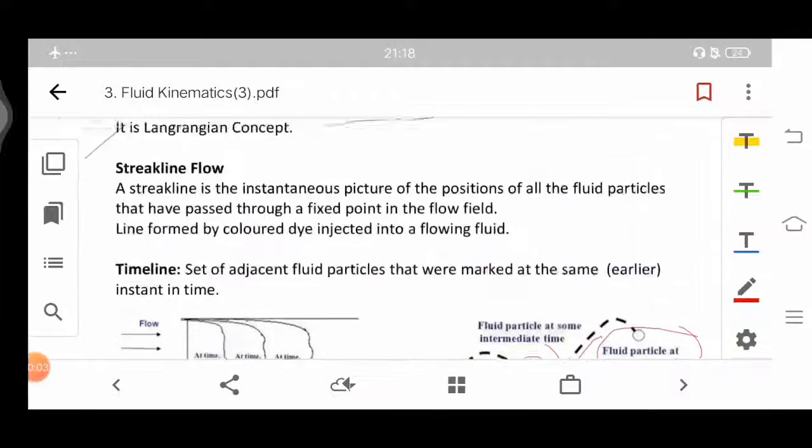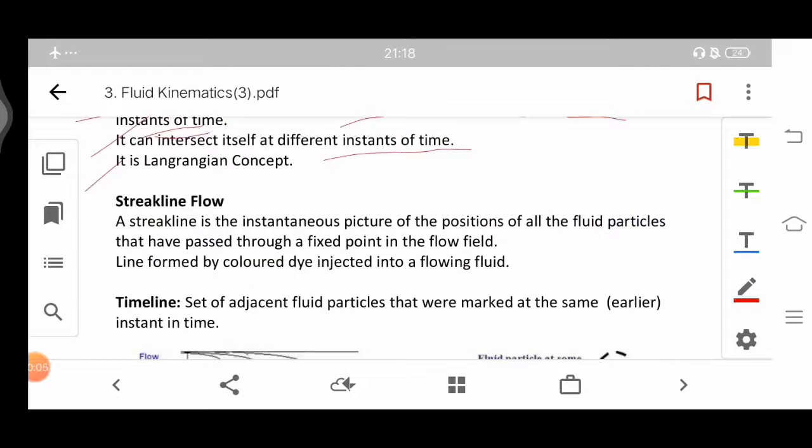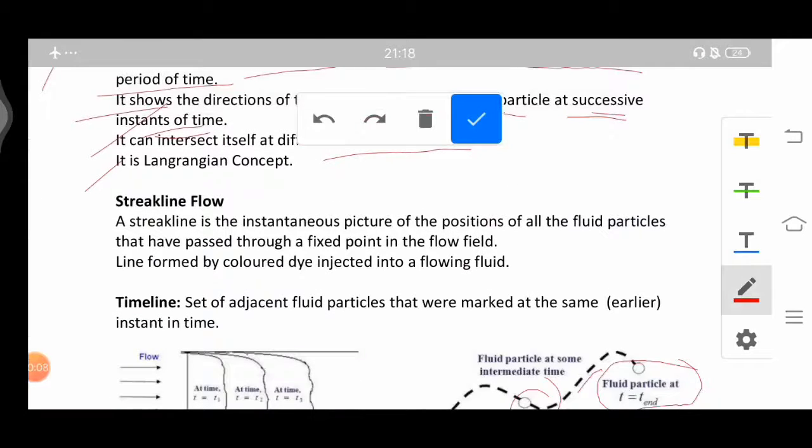So now that was the pathline, and next is the streak line flow. Streak line is the instantaneous picture of the position of all the fluid particles that have passed through a fixed point in the flow field.